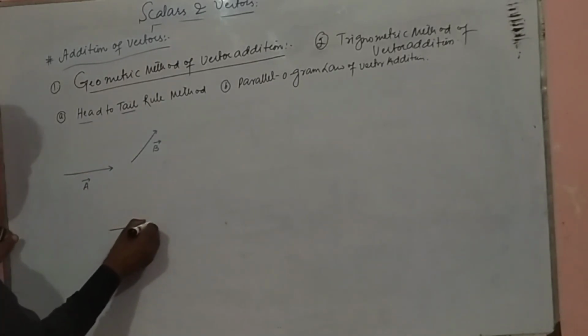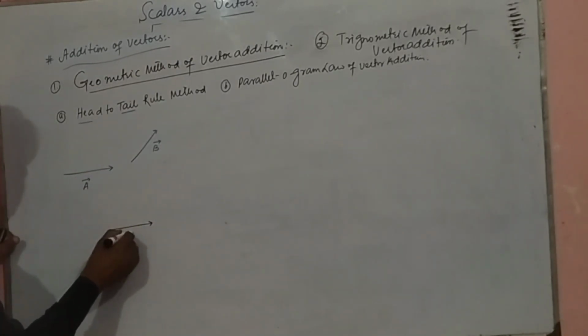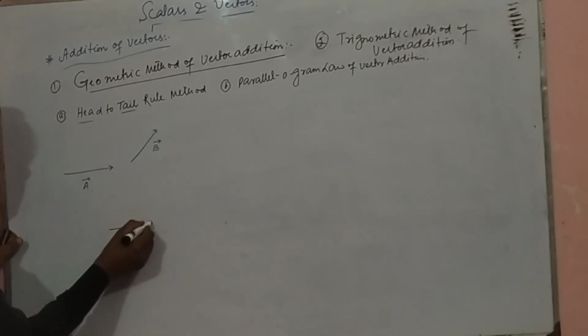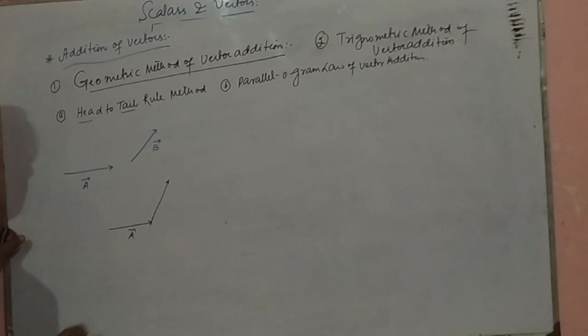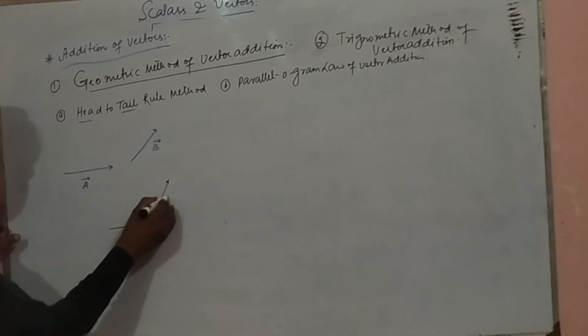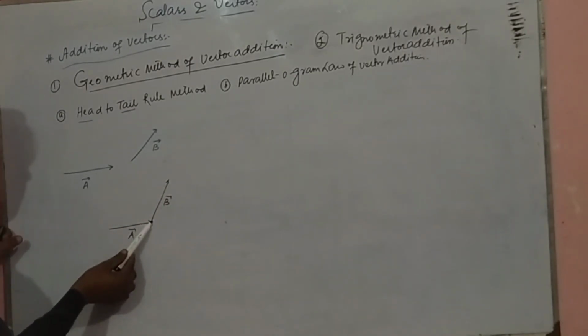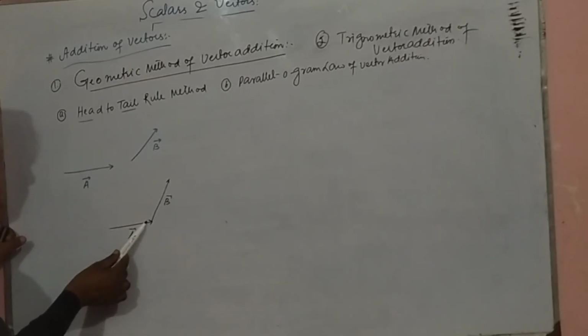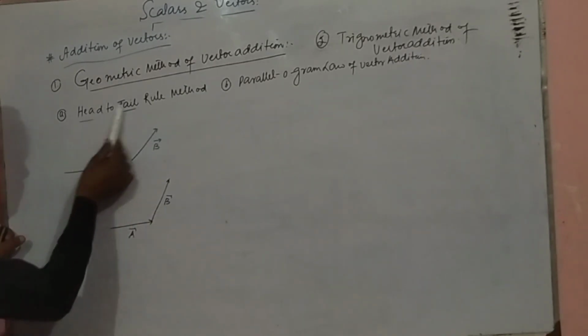We will add them such that the head of the first vector is joined to the tail of the second. This is the B vector, and the tail of B is joined to the head of the first vector.